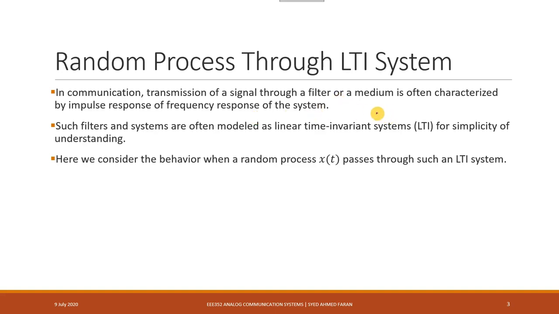If you have a filter or any system that you can model, maybe a transmitter or a receiver, and you are interested in its Fourier transform, for example if you are looking into the spectral components only, then if this is an LTI system, it makes our understanding of the system very easy. A time variant system would not allow the same kind of computations that we use in an LTI system, which require other complex tasks.